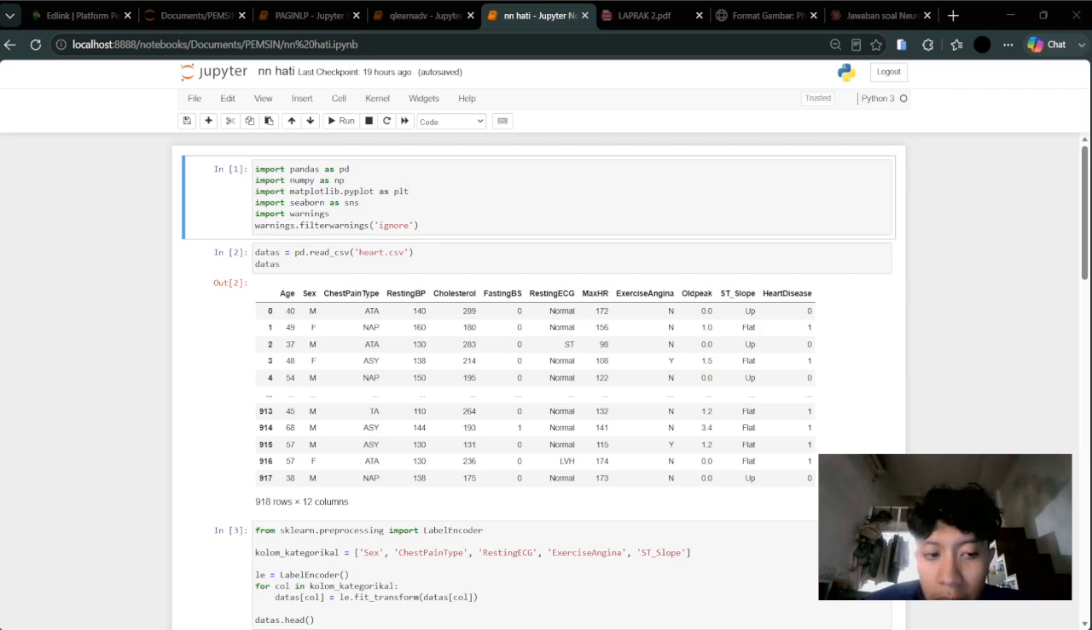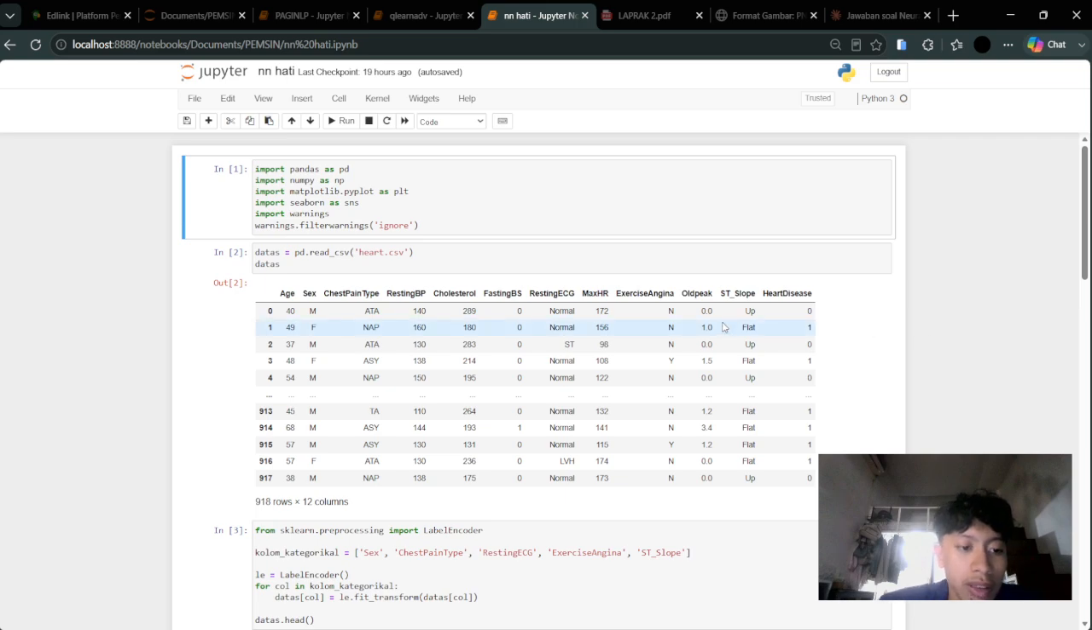And in this section, I will walk through the implementation of the MLP, or the multi-layer perceptron, for predicting heart disease using the heart failure prediction dataset. This dataset contains 918 patient records with 11 clinical attributes and one target label indicating whether the patient has heart disease or not.